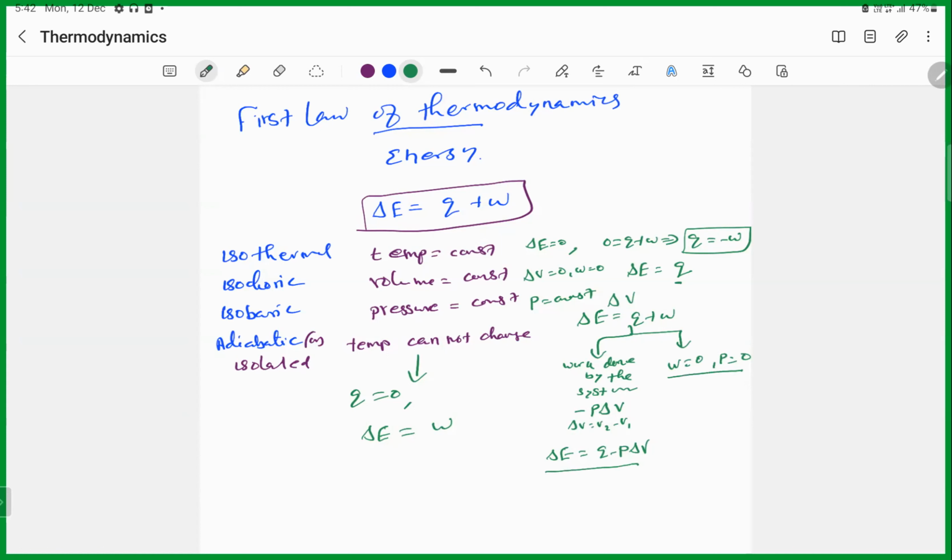For the adiabatic process, heat is not exchanged. Then Q is equal to 0. Heat supplied to the system is 0. Then delta E is equal to delta W. So this is the first law of thermodynamics. So first, we should understand the pressure volume work.